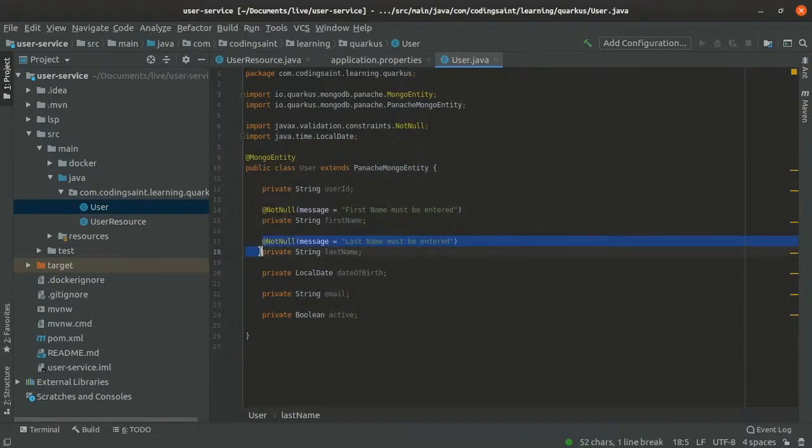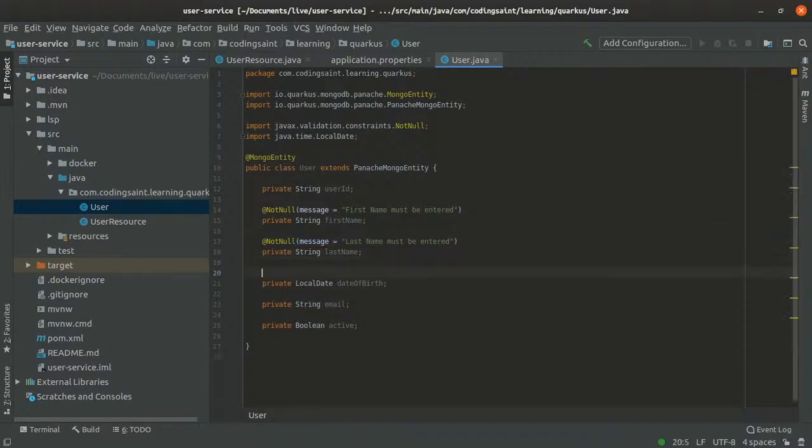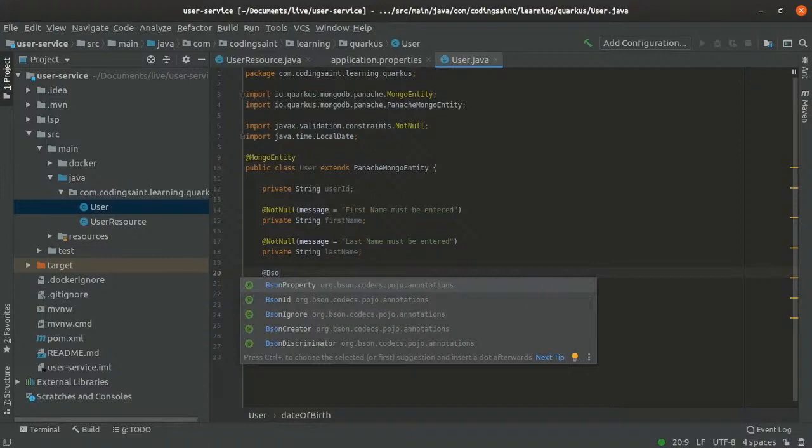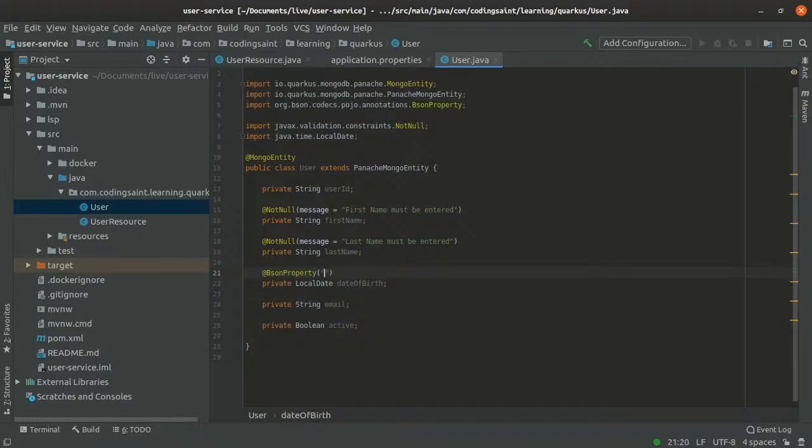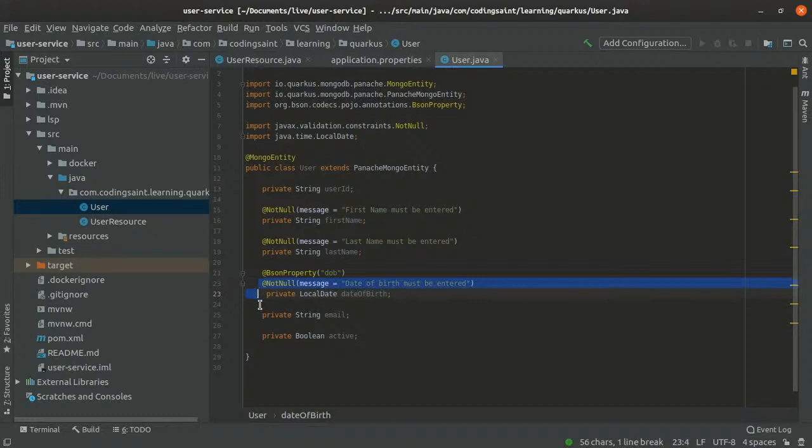Then I'm writing the same thing here with last name. Okay, date of birth is a bit big, so we will use the Bson property. I don't want it to be saved as date of birth, let's save it as DOB. This should be fine. Okay, so we are done.